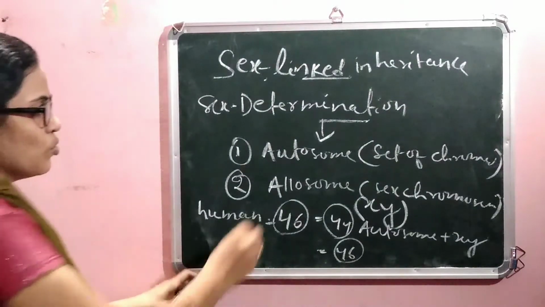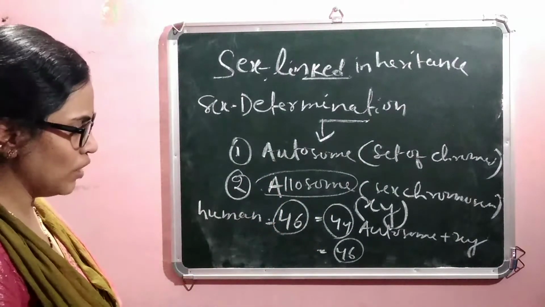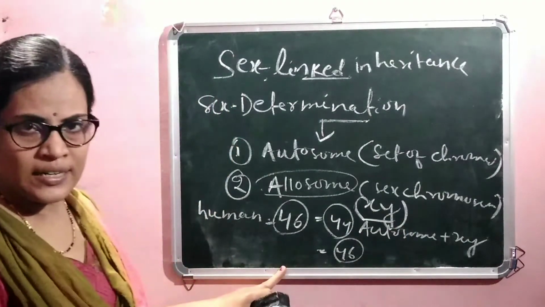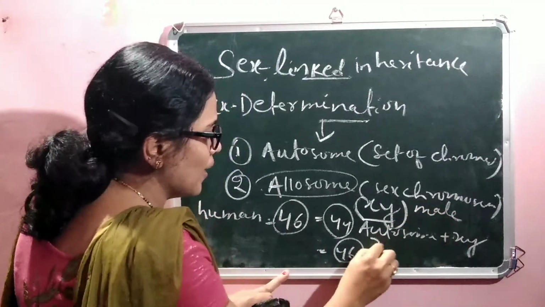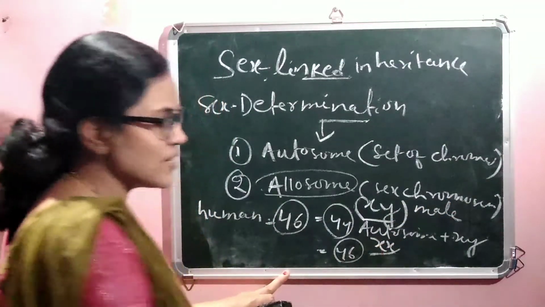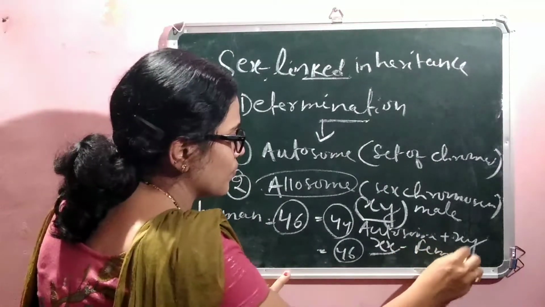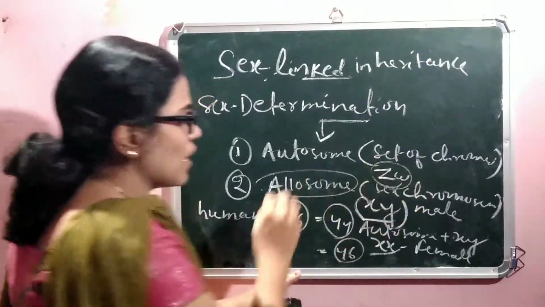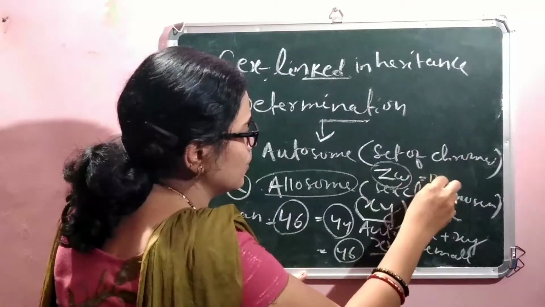So, these two allosomes are present in different forms. XY is designated as the male character. Similarly, XX is designated as the female character. And ZW is recognized as the barred female character.